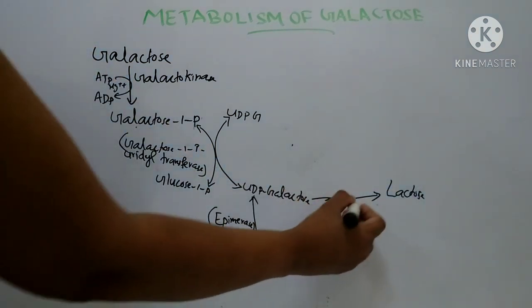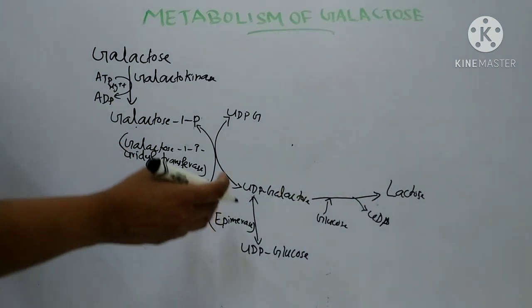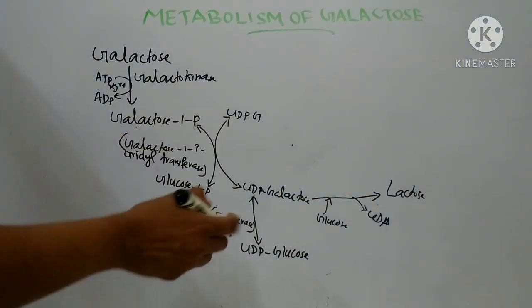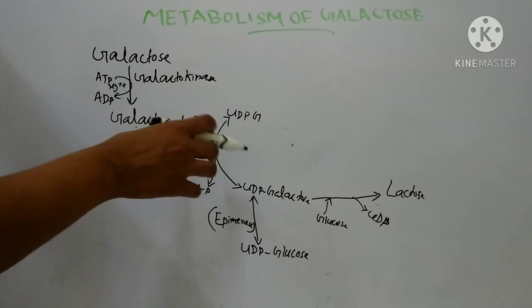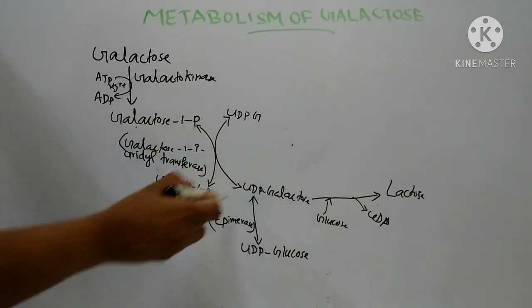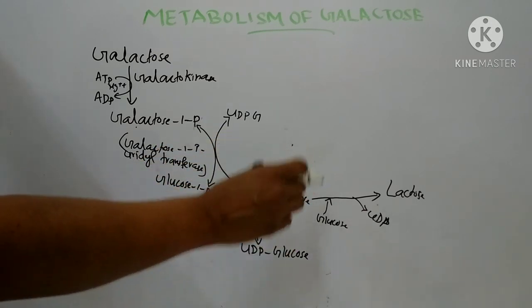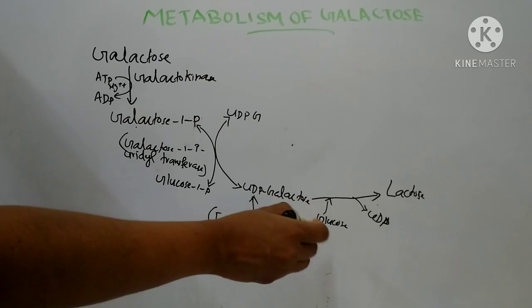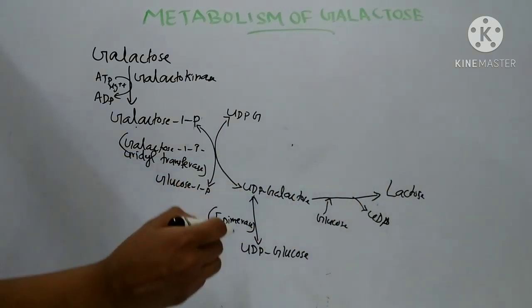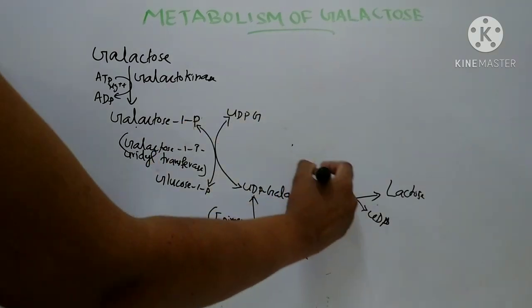UDP is released. So in the biosynthesis of lactose, UDP glucose is first converted to UDP galactose by the enzyme epimerase. This UDP galactose then condenses with one molecule of glucose and forms lactose. This reaction is catalyzed by the enzyme lactose synthetase.